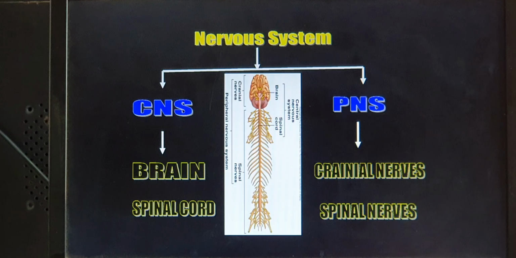So come to the point: the nervous system is broadly divided into two parts. One is the central nervous system, and the other is the peripheral nervous system. The central nervous system includes the brain and the spinal cord, and the peripheral nervous system includes the cranial nerves and the spinal nerves.